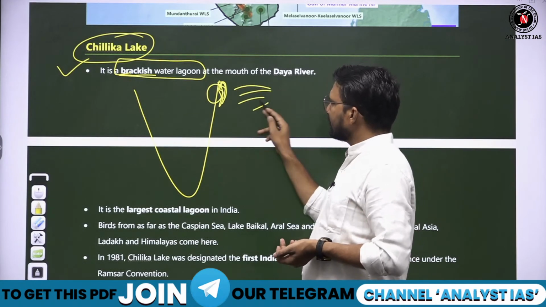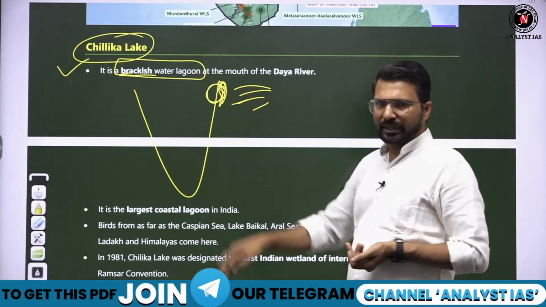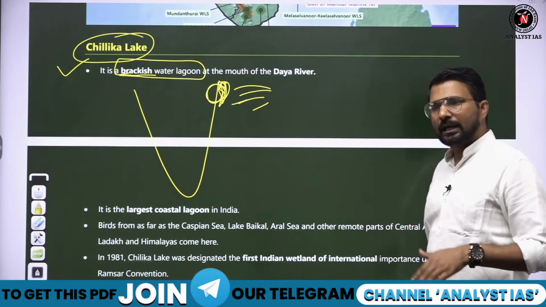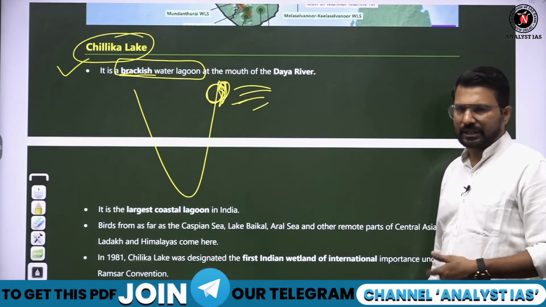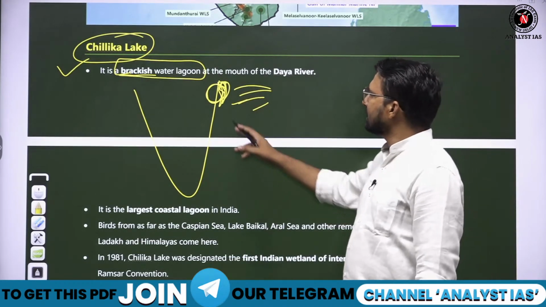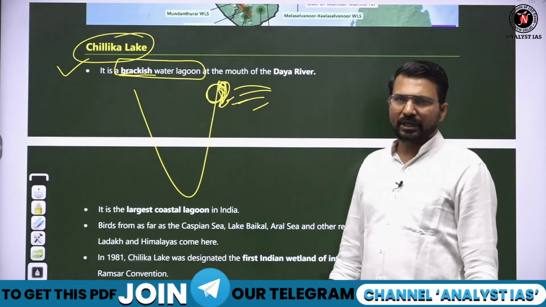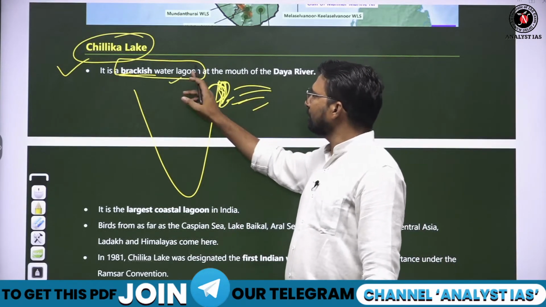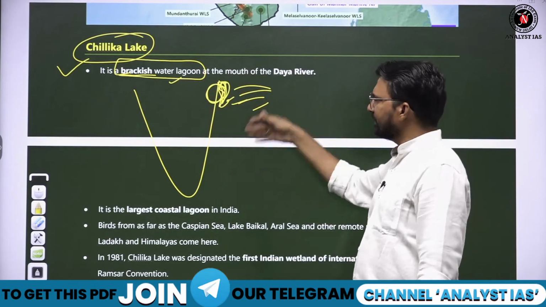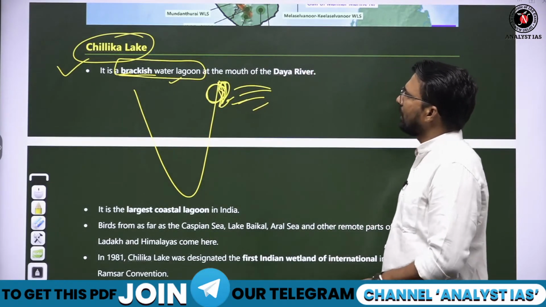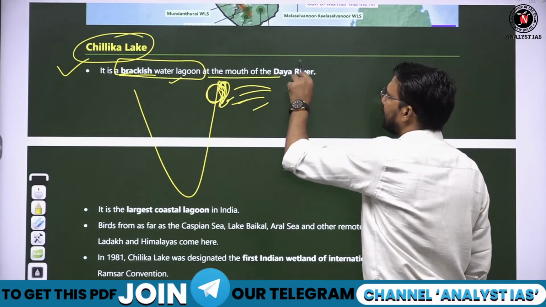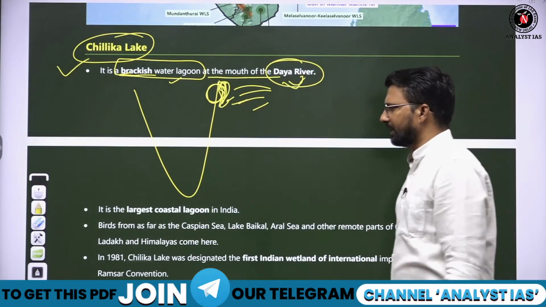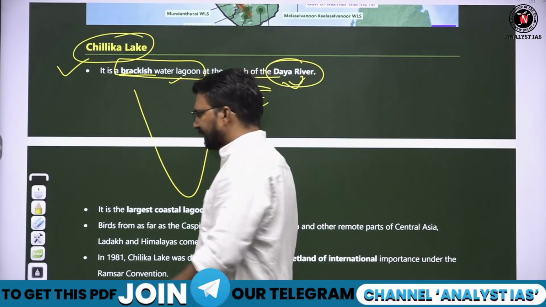water. Sea का water main water से separate हो जाए due to any kind of partition. Like corals भी इस तरीके की partition कर सकते हैं. Sandbar islands can be formed here. और any due to any volcanic activity भी ऐसे lagoons form हो सकते हैं. So lagoons are mostly formed in the coastal region only. So it is a brackish water lagoon at the mouth of Daya River. Remember this thing. This lagoon is situated at the mouth of Daya River.